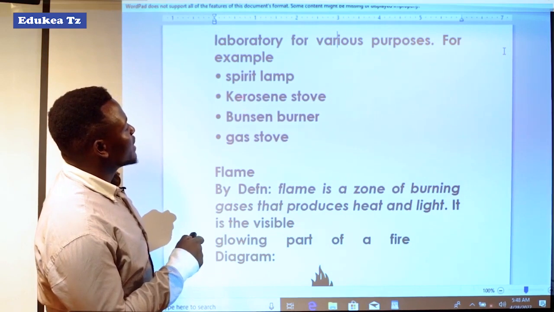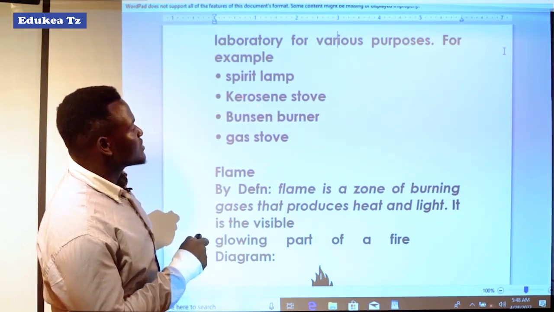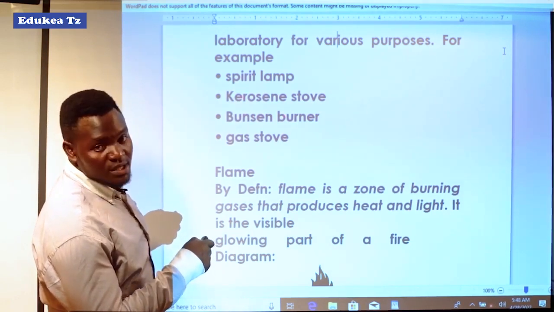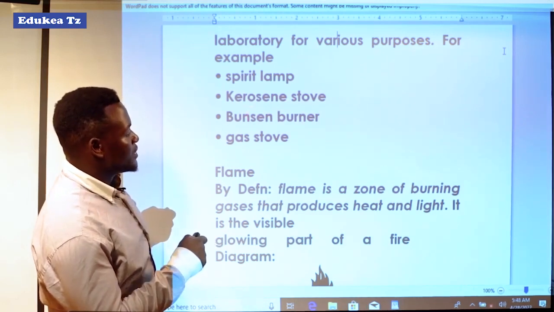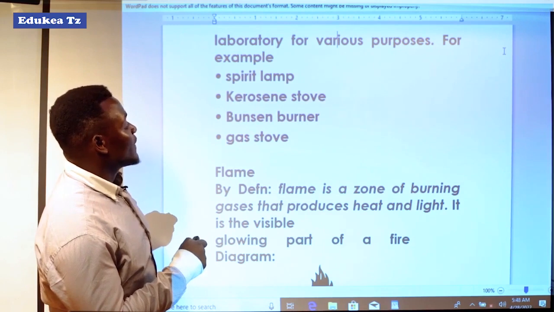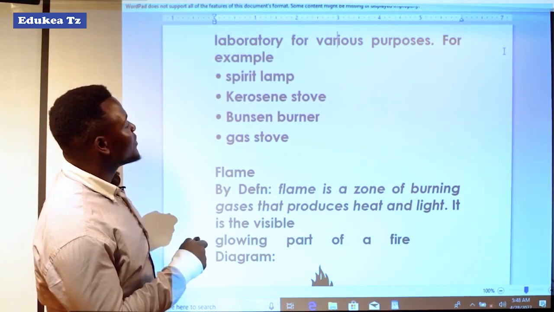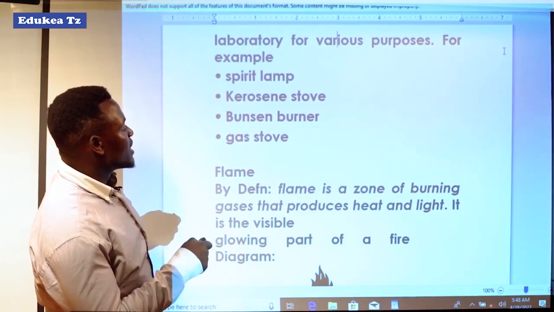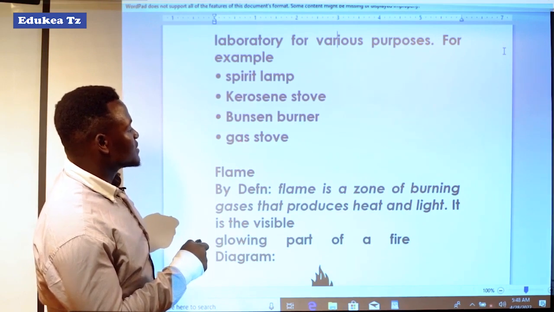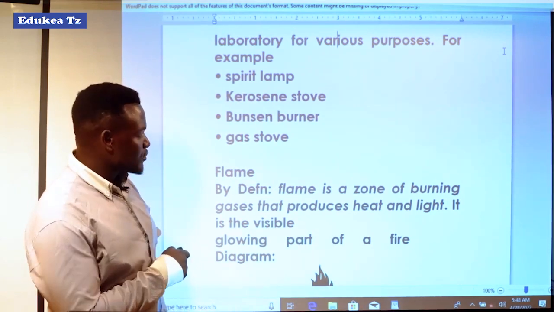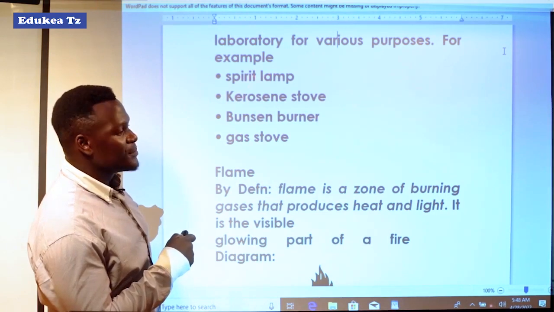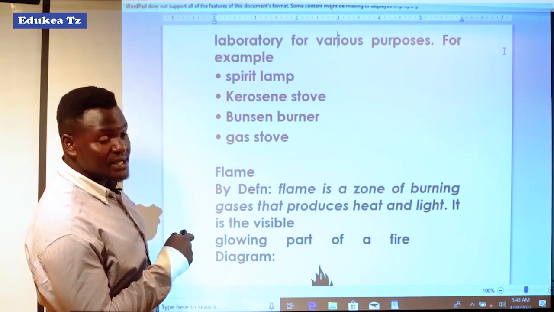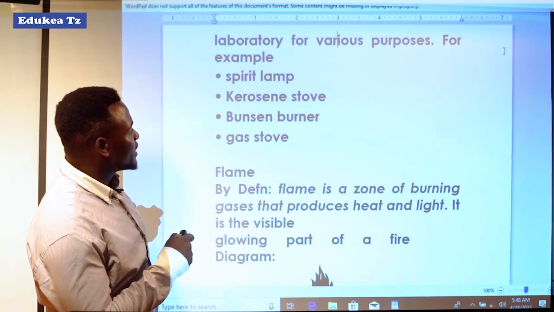Another one is the kerosene stove. This is the stove which is using kerosene as a source of heat or energy. Also we have the Bunsen burner, and the last we have the gas stove. Now when we talk about the spirit lamp, this is using spirit as the source of heat.